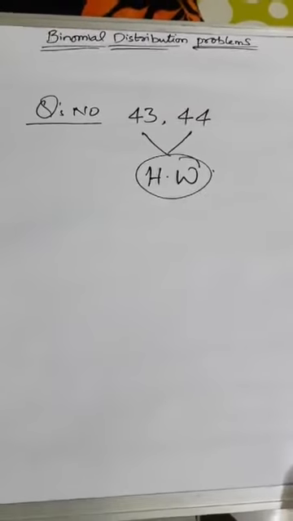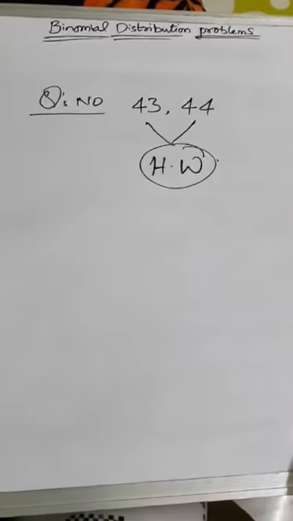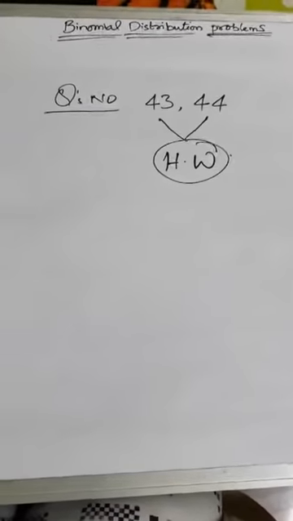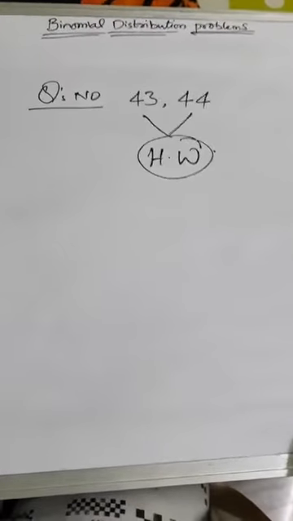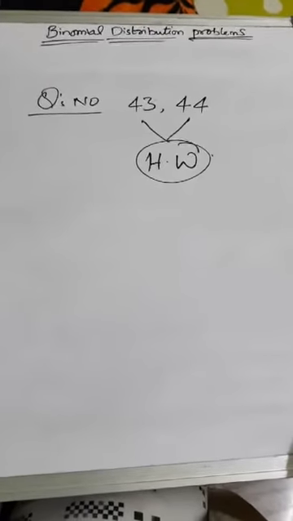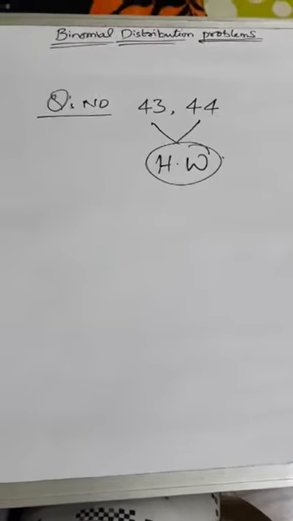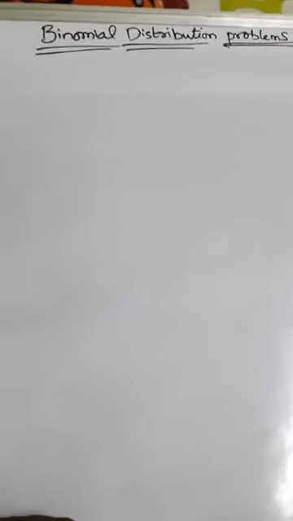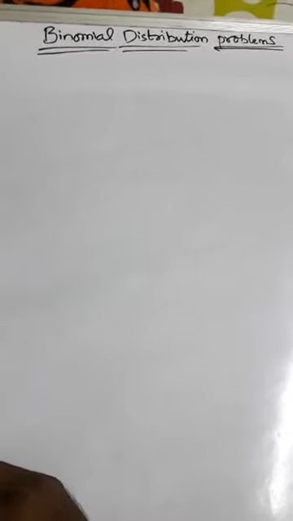So next, in binomial distribution, question numbers 43 and 44 are homework. So practice at home. Clear? Question numbers 43 and 44 from your exercise questions. Okay guys, now these are the basic problems in binomial distribution.